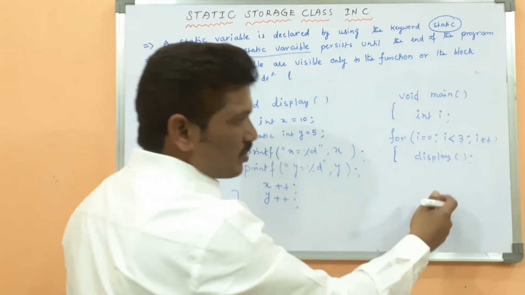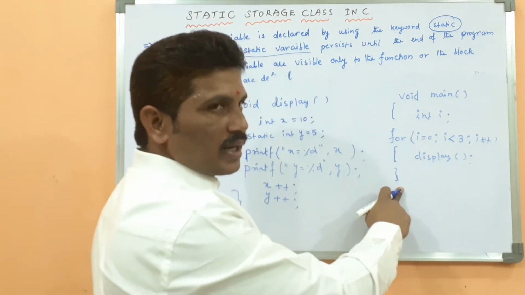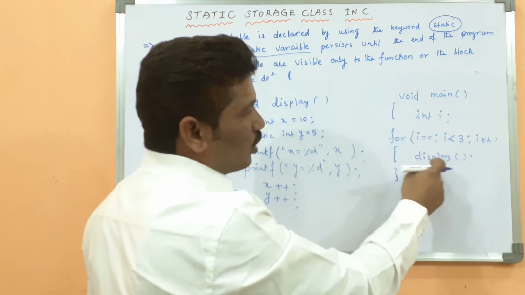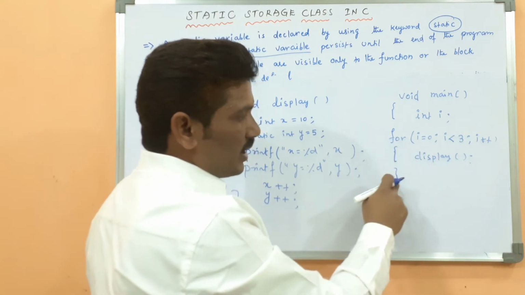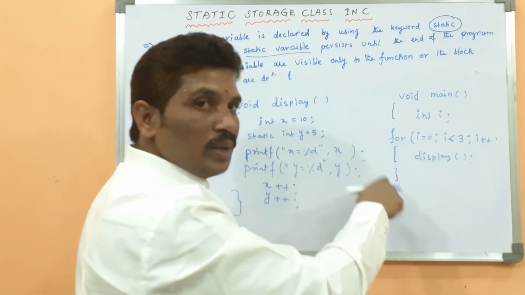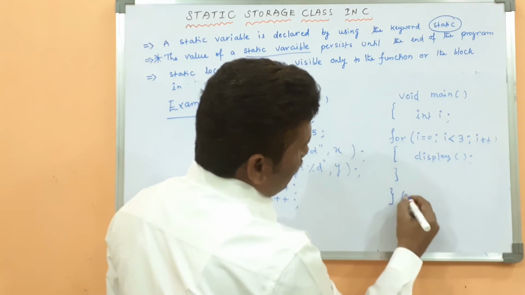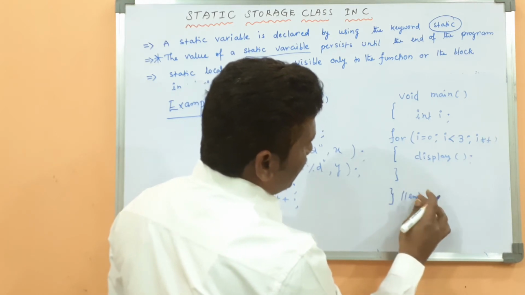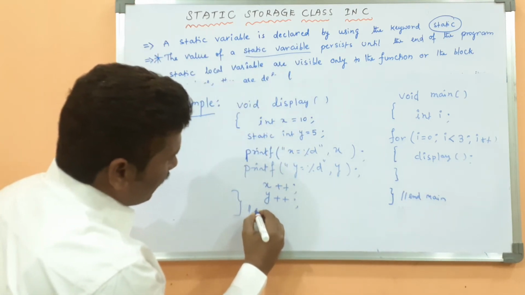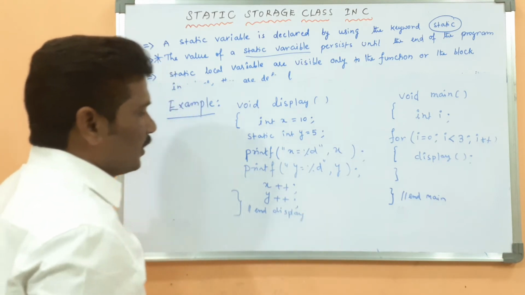Instead of writing display, I am using the for loop. The open bracket and close bracket are optional, because the for loop has only one statement. There is no need to use open and close brackets. Do you know it? Yes, it is optional. Anyway, I am using them over here. Then end main, end display. For your understanding purpose, I am writing the comments.